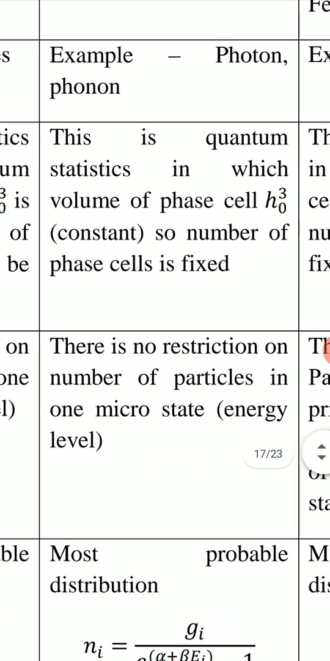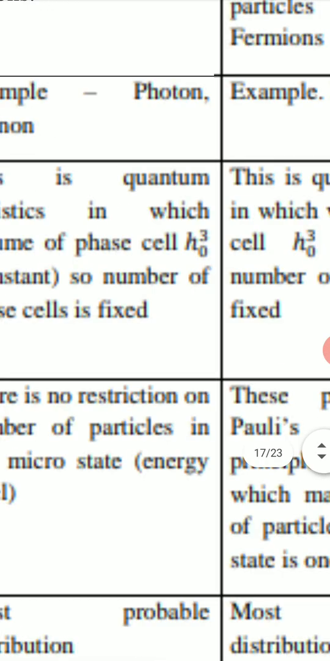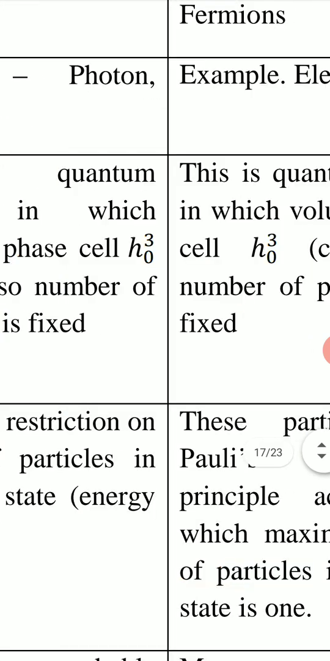But in quantum statistics, in both the Bose-Einstein and Fermi-Dirac statistics, this volume of phase cell is not h0 cube, it is h cube. So correct it here, it is h cube, and h is a constant, which is the Planck constant.